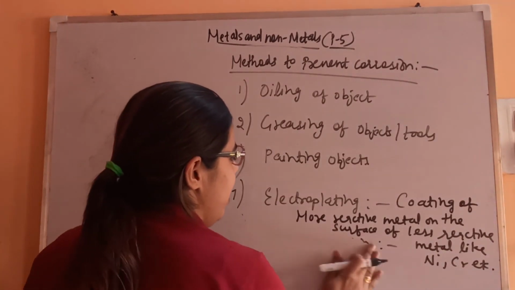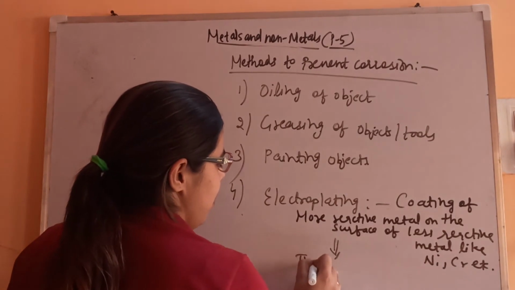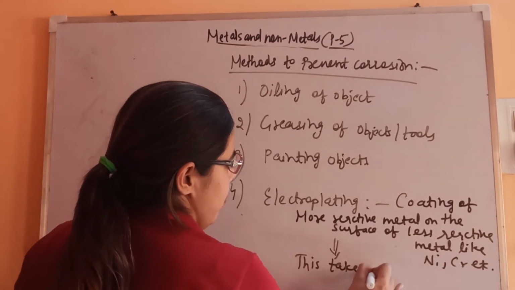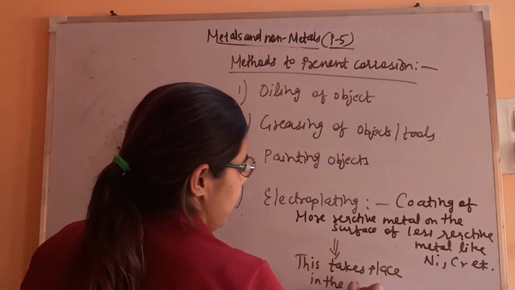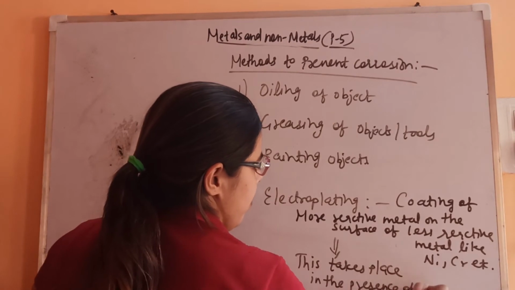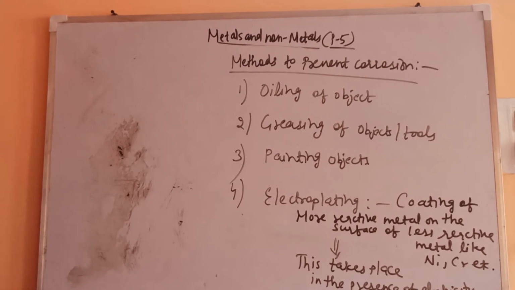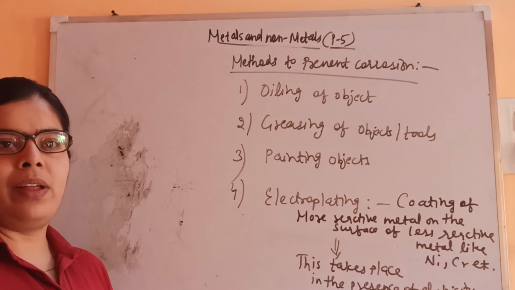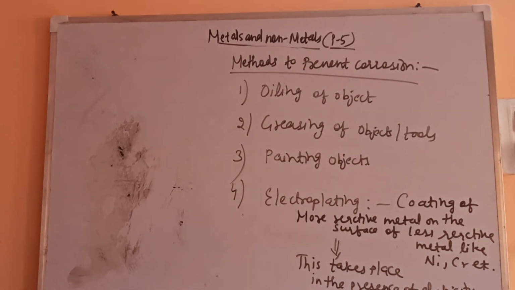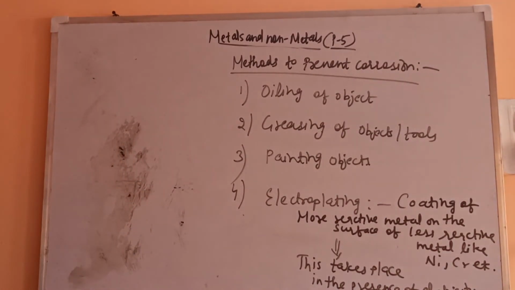Let's write the fifth one later on. So this is electroplating, coating of more reactive metal on the surface of the less reactive metal. So in this way, the less reactive metal will not get corroded, as we are coating it. The more reactive will react, so the less reactive one will be prevented. Next is galvanization.